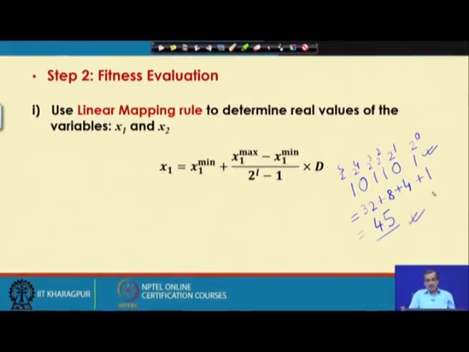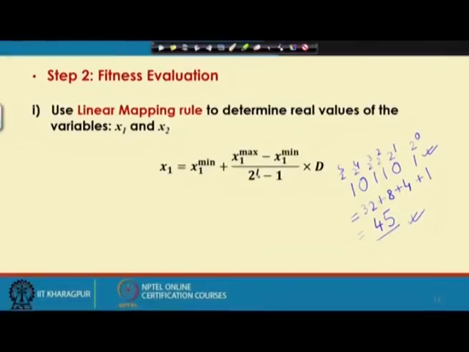So, this is the way you will have to calculate the decoded value, and once you have the decoded value, I can find out the real value, provided x1 minimum, x1 maximum and l are known to us, using this linear mapping rule. So, I can find out the real value for x1.